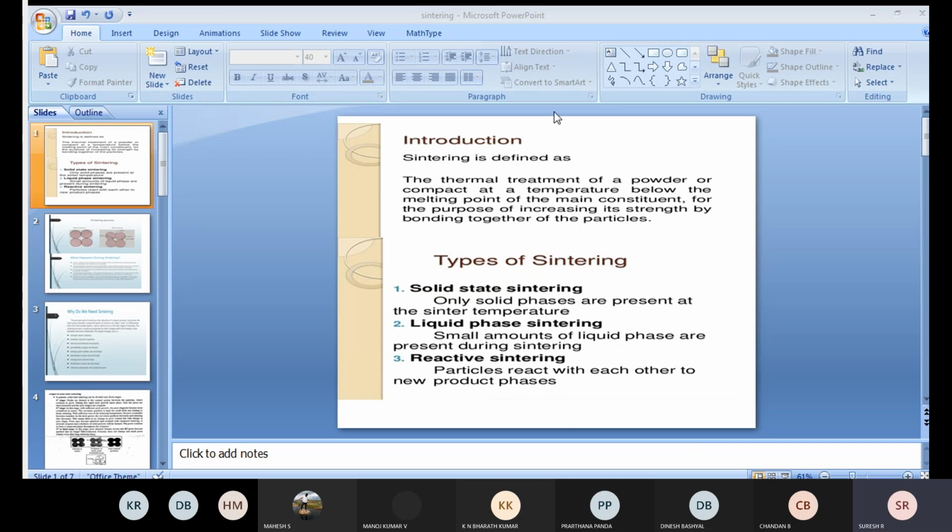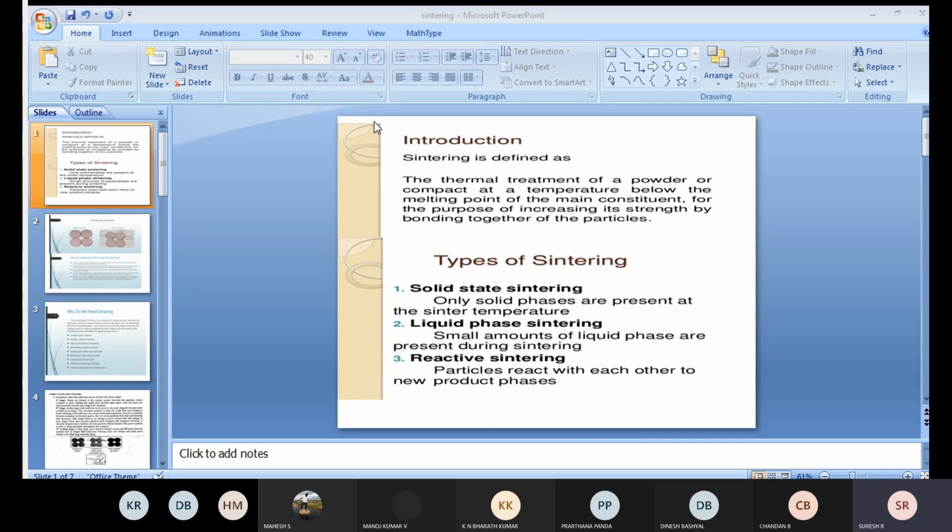So what exactly happens during sintering? If you check the diagram, this is before the sintering process and this is after. You can see how the particles have been bonded together. Before sintering, there is a large space between the particles, in other words pores, and large pores are present.